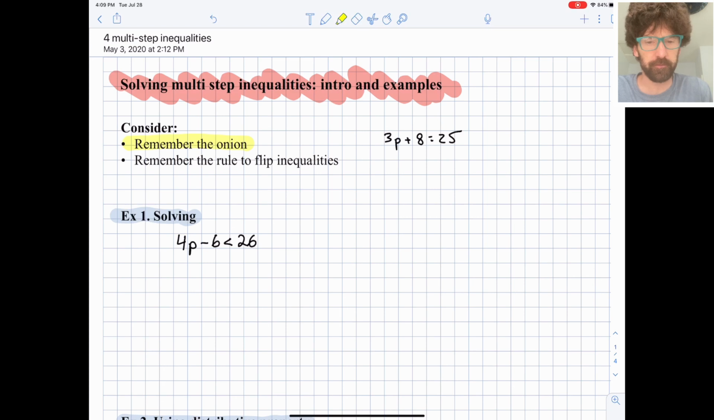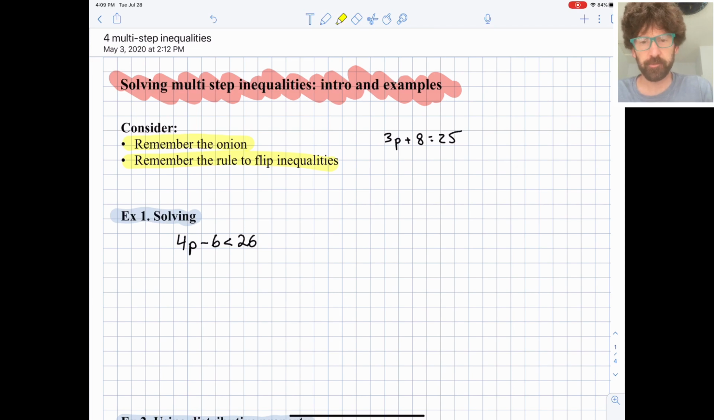Next thing is to remember the rule to flip inequalities, and as a reminder, that's when you multiply or divide by a negative, you need to flip the direction of the inequality symbol. That is a super common step to forget to do, and the way I check that at the end is by plugging in an extreme answer and to see if the inequality sign is written in the correct direction.